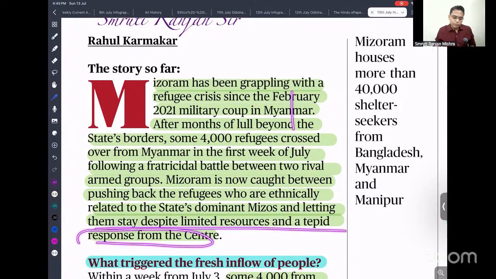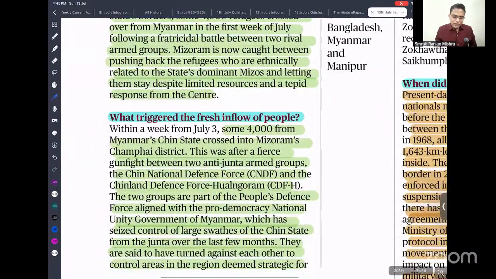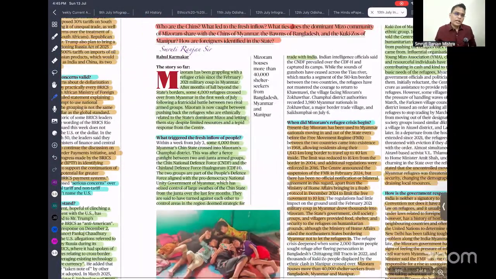What happened? This is the border, and this is Mizoram, and this is Myanmar. So the tribes and their kinship, their relations, they don't have any border. So there is cross-border marriage. In Myanmar, there is a shift of people to India, and in the Indian region, some states don't have the resources to take care of all these migrants, and at the same time they cannot push them back because of family relations. So that creates a severe crisis for the management of refugees.